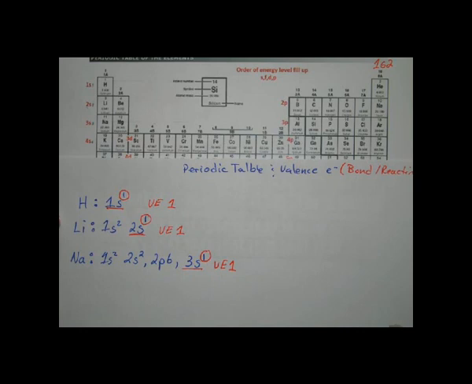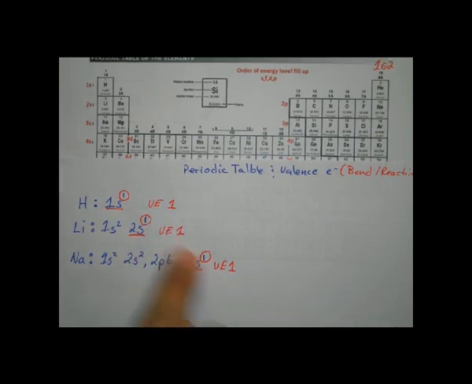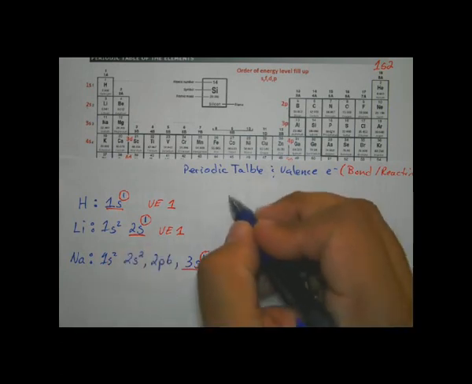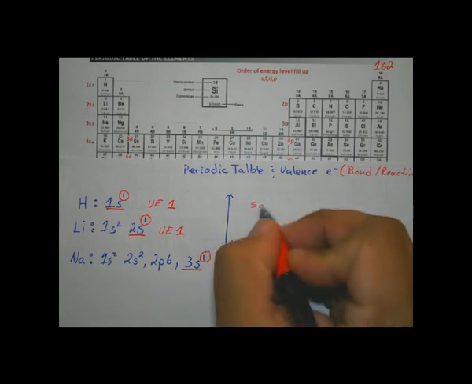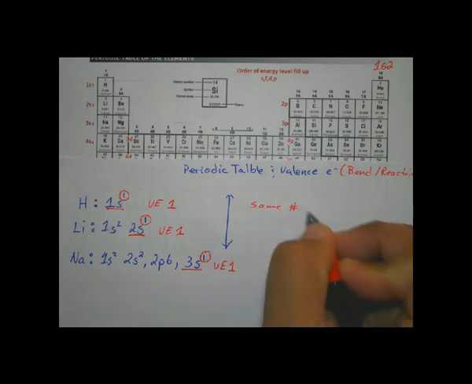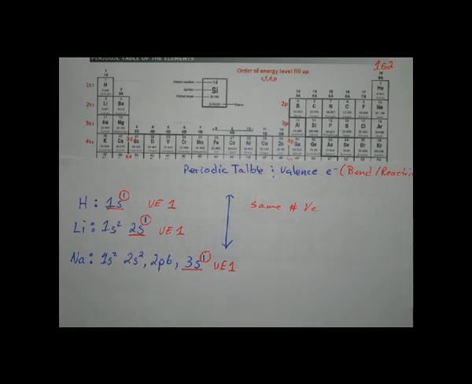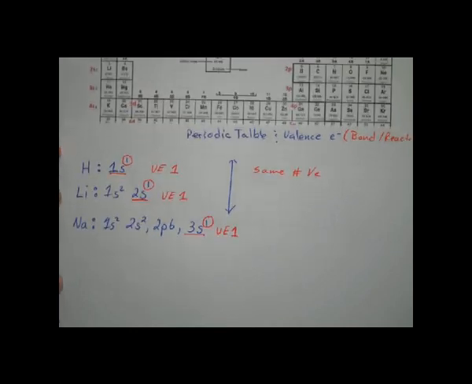So it turns out all the elements that are in the same group running up and down all share the same number of valence electrons. So we know if we move up and down, they'll have the same number of valence electrons. Interesting, right? Now, let's look at the side-to-side trend, okay? Side-to-side trend. Let's scoot this up some more.